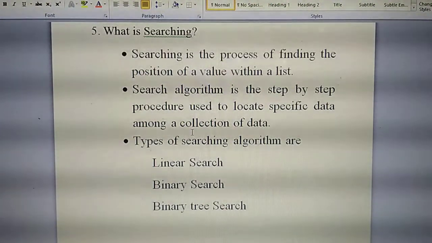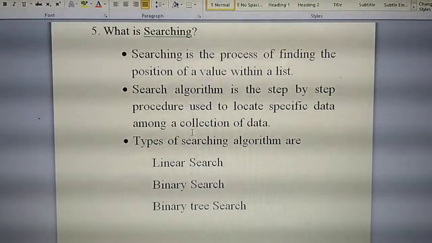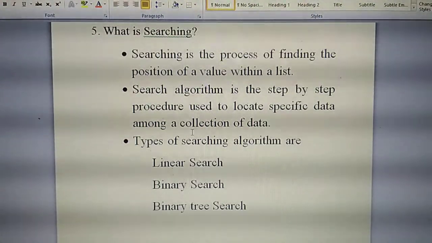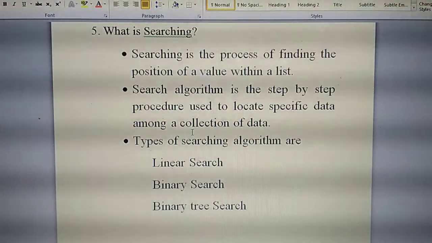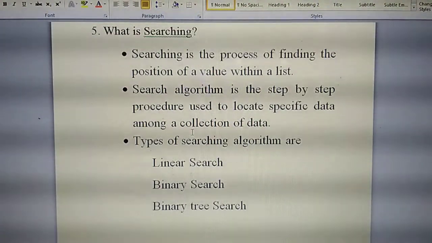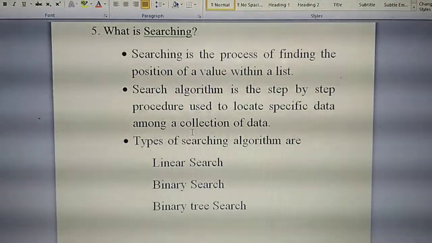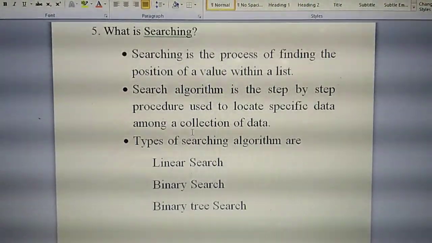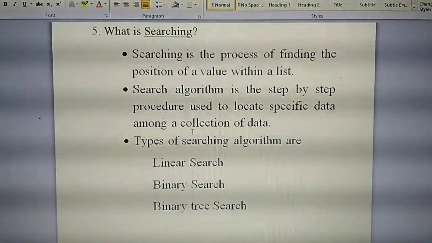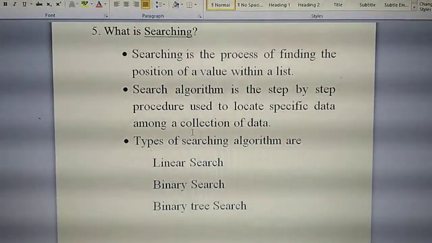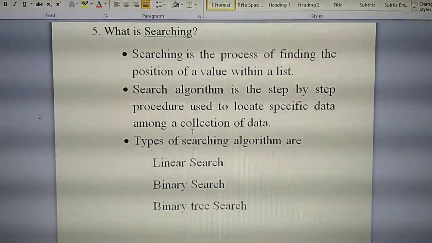Write fast. First point completed. Searching is the process of finding the position of a value within a list. Second point. Search algorithm is the step-by-step procedure used to locate specific data among a collection of data. Then types of searching algorithm: linear search, binary tree search.